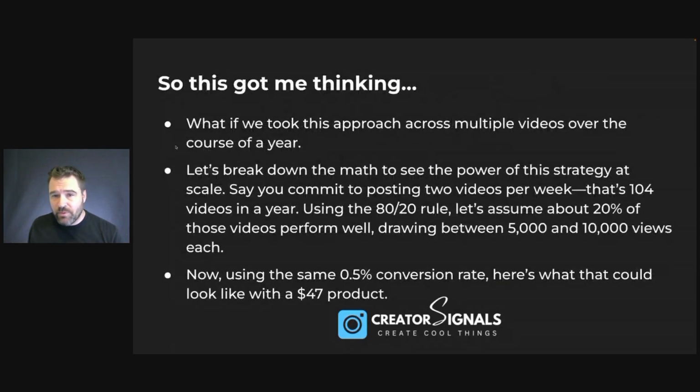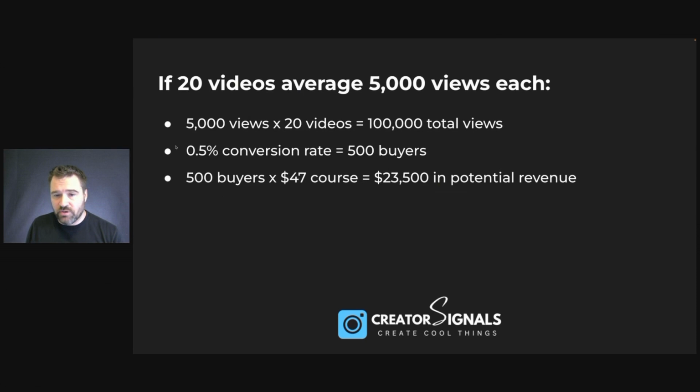So when you extrapolate that over a number of videos, and remember I talked about creating about 100 videos over the course of the year, right? And we assume that 20% of those perform well, and we'll say averaging between 5,000 and 10,000 views. Now, if you use that 0.5% conversion rate that I talked about, 5,000 views times 20 videos equals 100,000 total views.